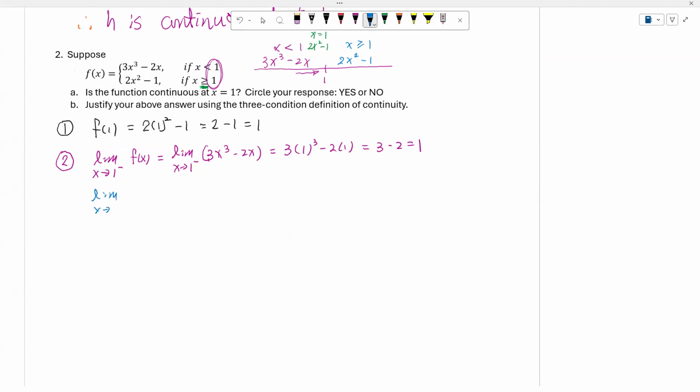The limit as x approaches 1 from the right: I have 2x squared minus 1. Direct substitution.